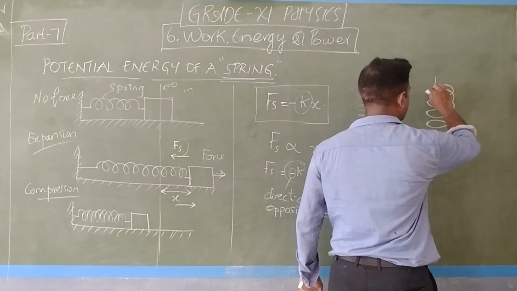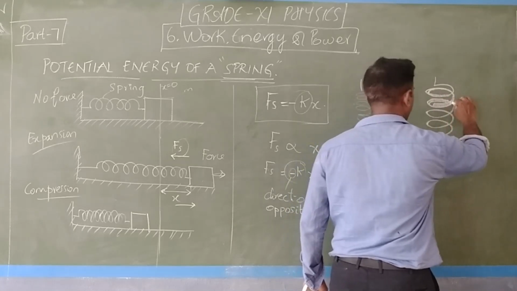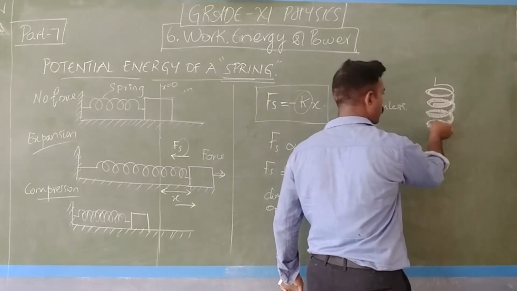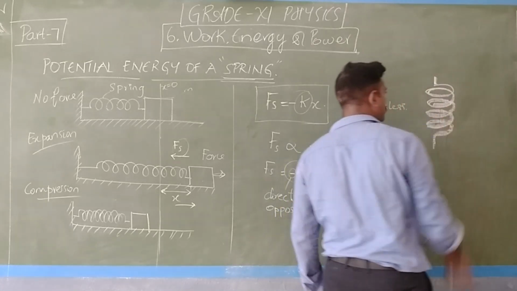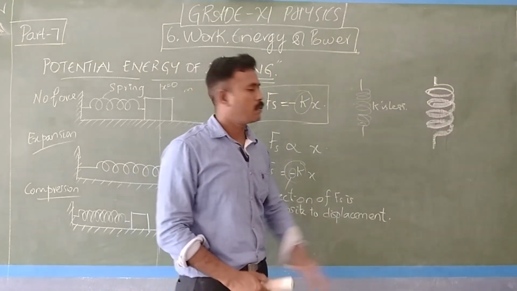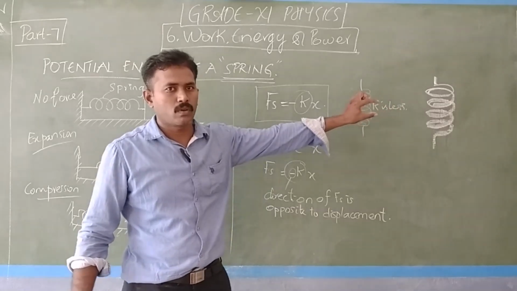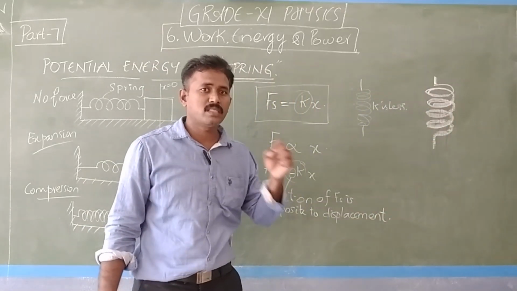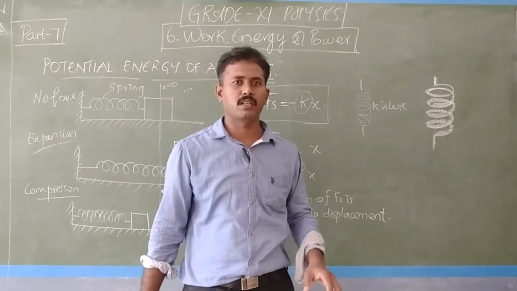Now consider a spring like this. See the thickness of the metal, the thickness of this rod. See how rigid it is. You cannot compress it manually.